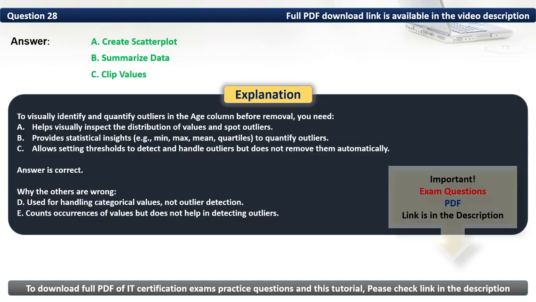To visually identify and quantify outliers in the age column before removal, you need A. Helps visually inspect the distribution of values and spot outliers. B. Provides statistical insights to quantify outliers. And C. Allows setting thresholds to detect and handle outliers but does not remove them automatically.